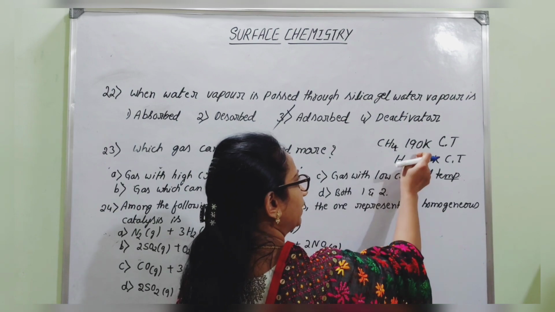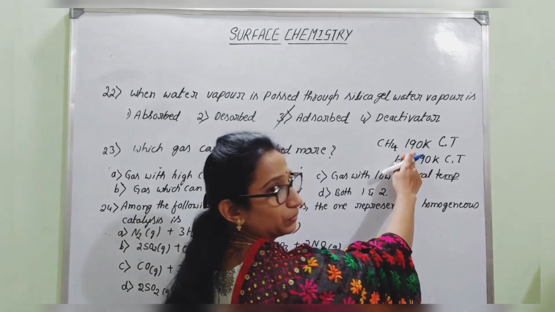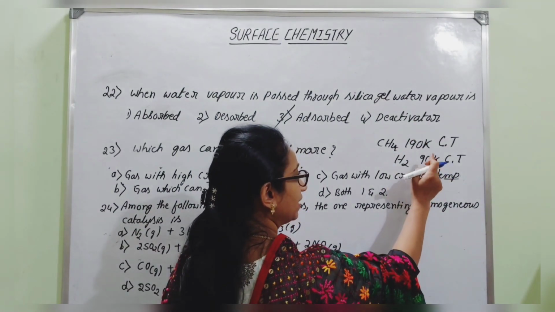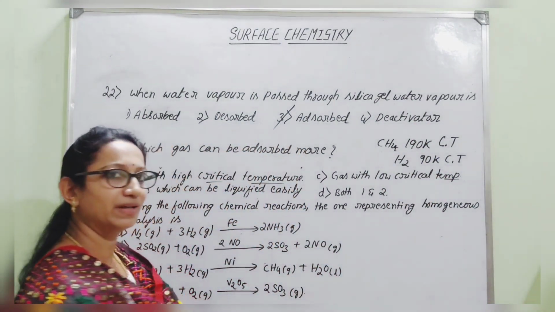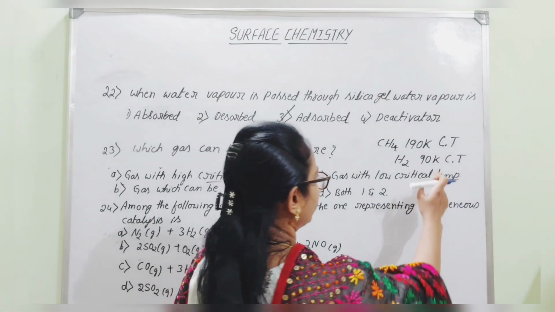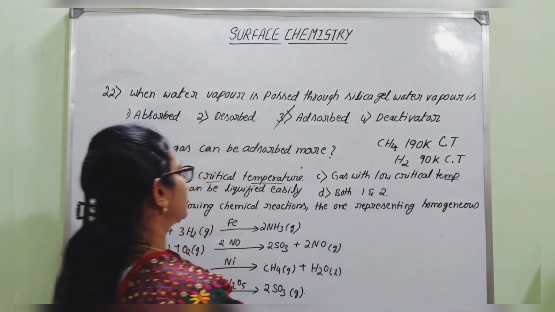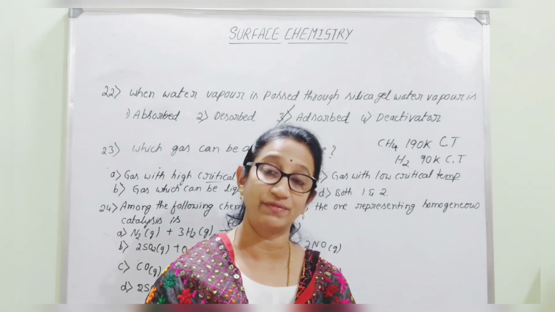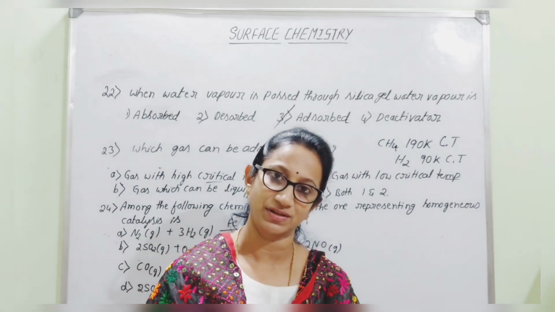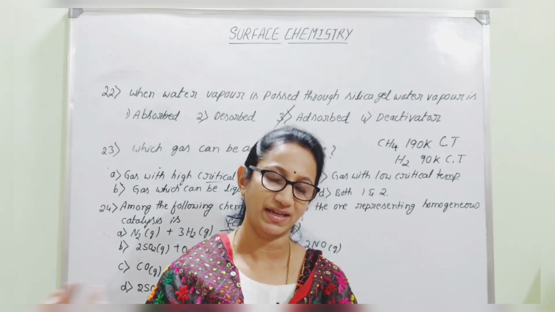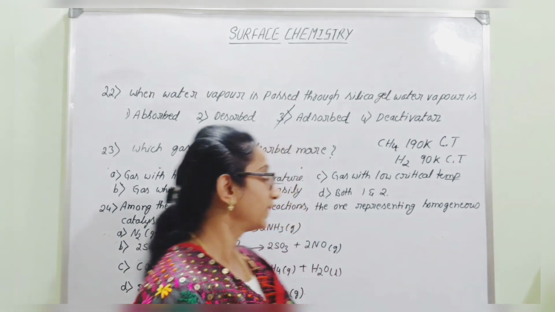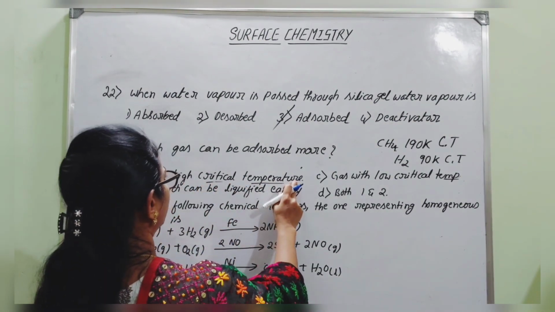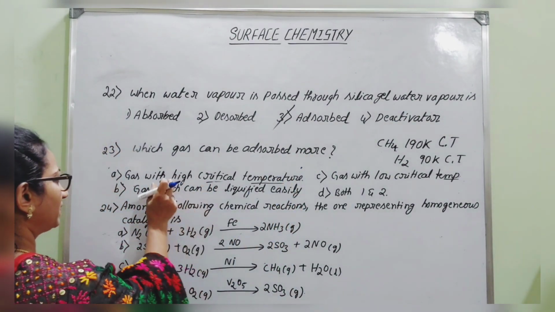Whereas hydrogen at 190 is not able to get converted into liquid, and we still have to reduce the temperature. Only when it reaches 90 Kelvin is there a possibility it can convert into liquid. So it is very easy to convert any gas into liquid once it reaches its critical temperature, and below its critical temperature we can convert that gas into liquid. So here we can guess the gas with high critical temperature can be adsorbed more. We can accept this option.